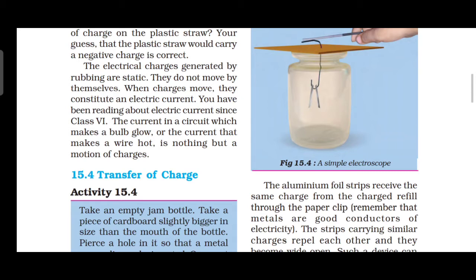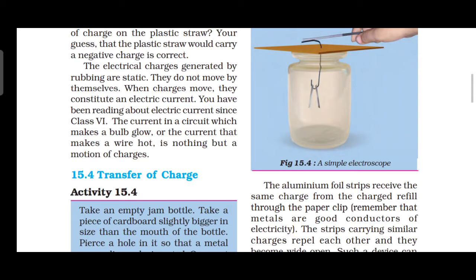In the picture you see, they have hung the metal foil, right? Aluminum foil about 4 cm by 1 cm each. Hang them on a paper clip. Insert the paper clip in the cardboard in a perpendicular direction. Then charge the refill and touch it with the end of the paper clip.